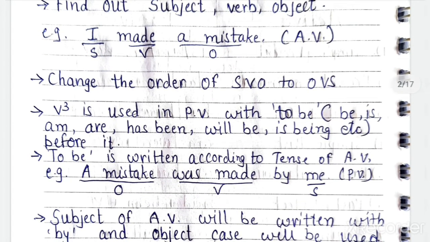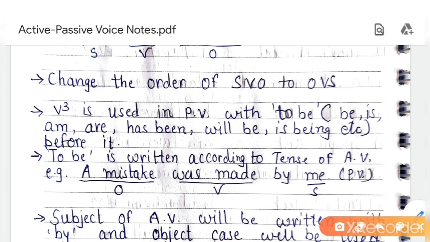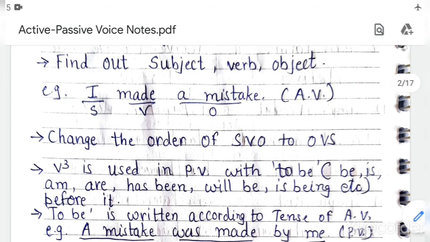You understood SVO. Find out the subject, verb, object. Now in passive voice, the pattern changes, the order of the sentence changes from SVO to OVS, means object, verb, subject. This is the pattern for active voice, and for passive voice, the object will become the subject. So here the object is a mistake.